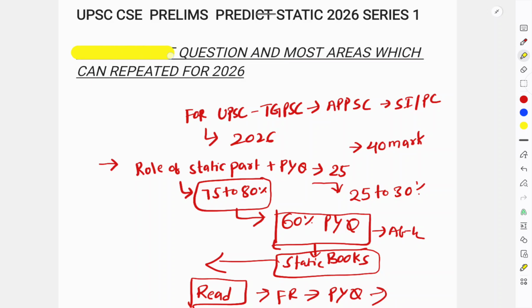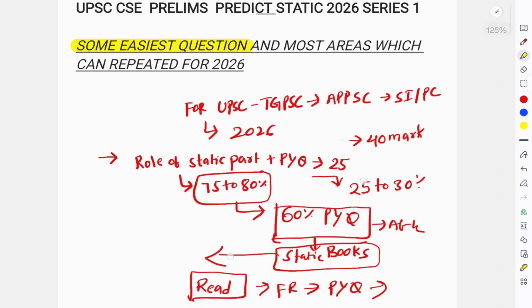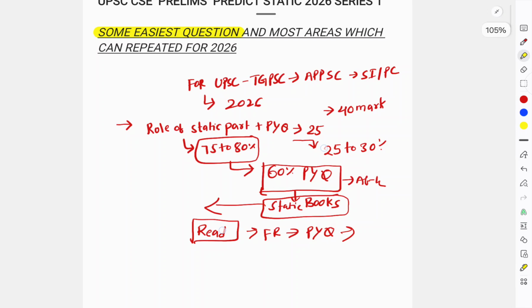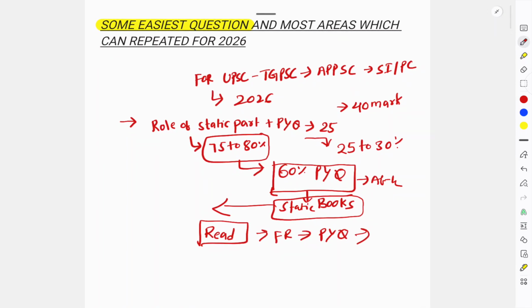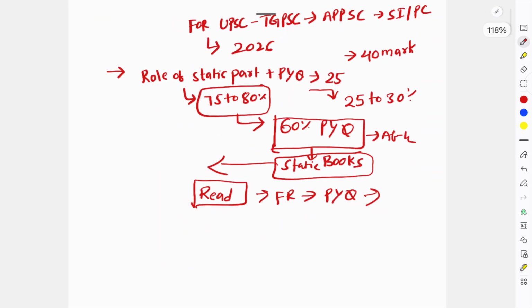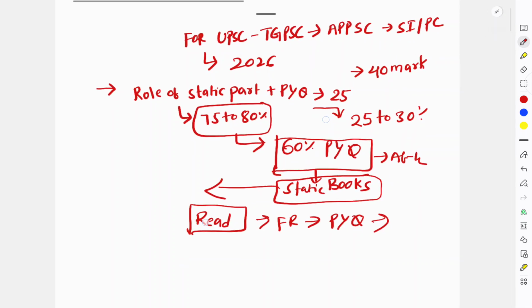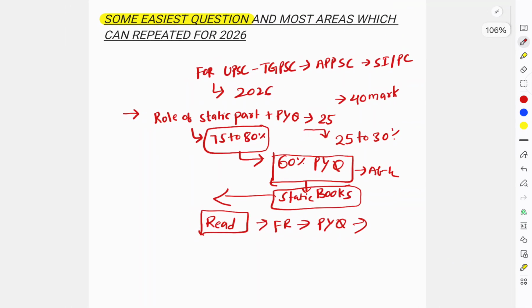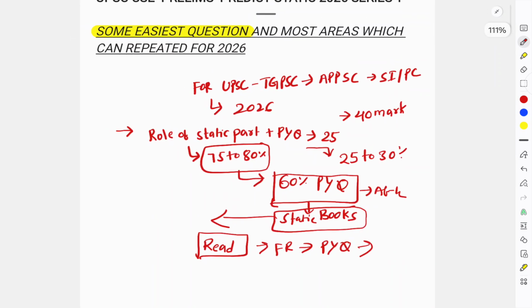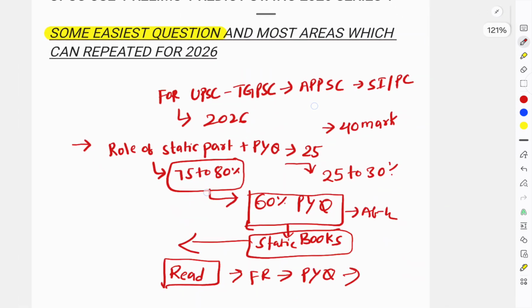At the same time, I want to clarify that UPSC Prelims is tough, but it is not so tough that you cannot clear it. You can clear it. Some of the questions are very easy, as everybody knows that even a SIPC constable, the SIPC candidate who is preparing for Group 2 and lesser services, can also do it correctly in the exam. Because, let's see, if some easy questions are there, if you read those chapters properly, for example fundamental rights and DPSPs and fundamental duties type chapters in polity, you can do the easiest questions in the exam in an easy manner without any doubt. Let's say the question first.